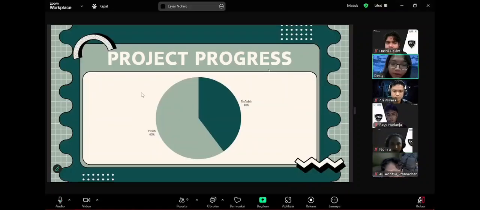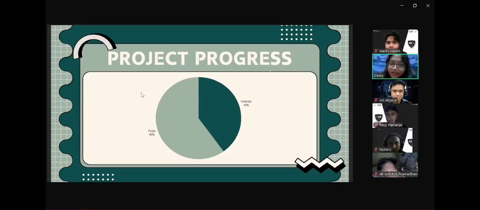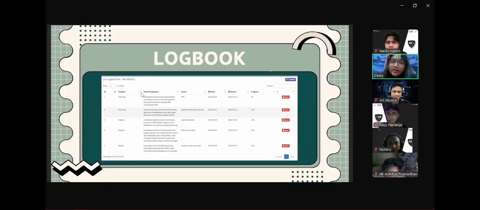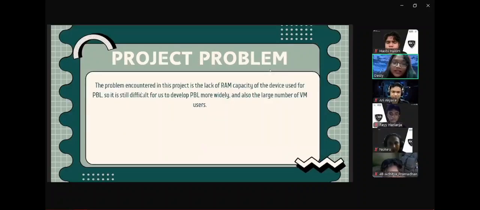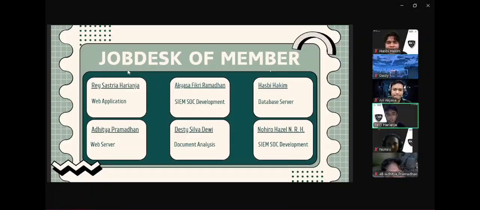Okay, our progress is now 60%. Then we continue with the weekly logbook. Next, the project problem. The problem encountered in this project is a conflict from the capacity of the devices used for PBL, so it is still difficult for us to develop the PBL more widely, and also the large number of VM users. Here we are divided into several job desks.